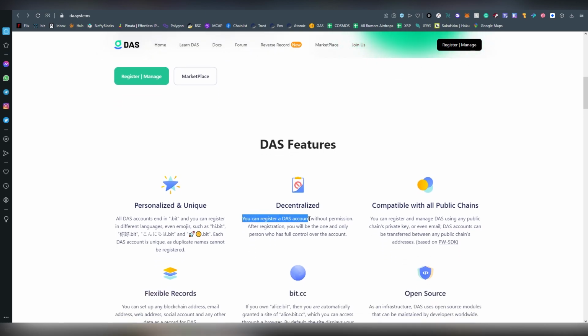So the DAS domains are decentralized. It also supports different languages. You can put even emojis here. You can put Chinese, Japanese letters, Korean letters. As long as they're not duplicated with another name, you can basically register them. Now, there are some limitations because they are releasing these domains in batches, and more are going to be let out later on. And there are certain domain names like Netflix.bit, which are obviously reserved for the future.